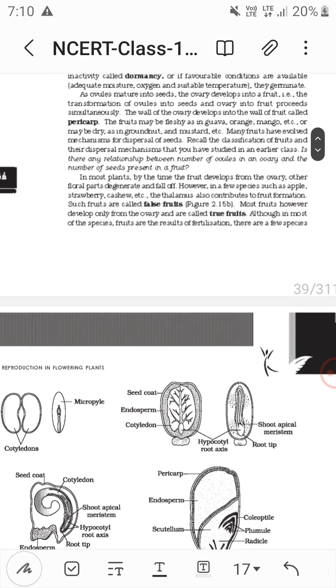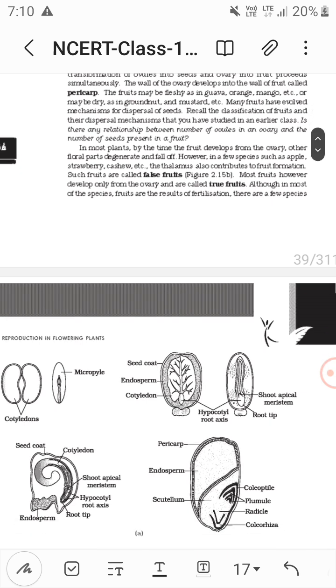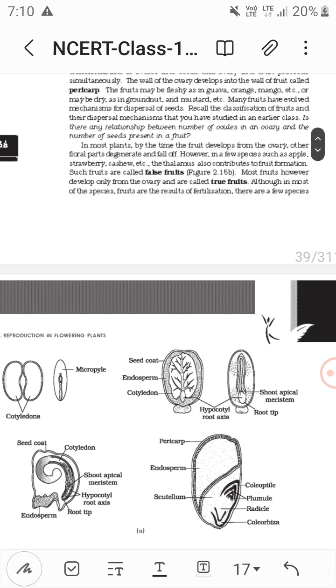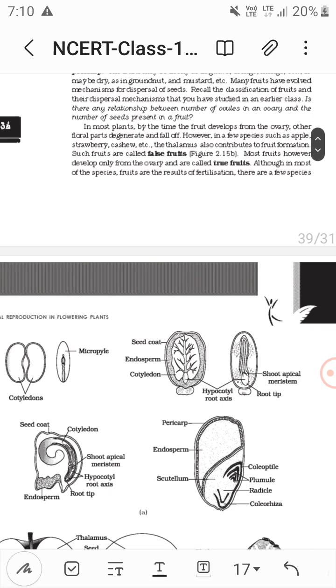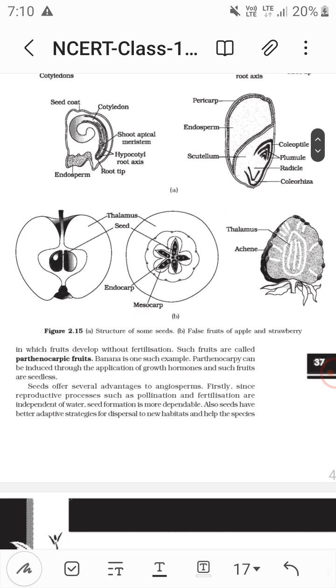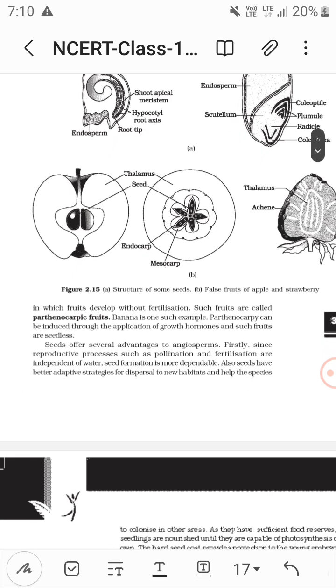There are true fruits and false fruits. Examples of false fruit are apple, strawberry and cashew. True fruits develop only from the ovary. Most fruits develop only from the ovary, so these are true fruits. Parthenocarpy gives seedless fruits.